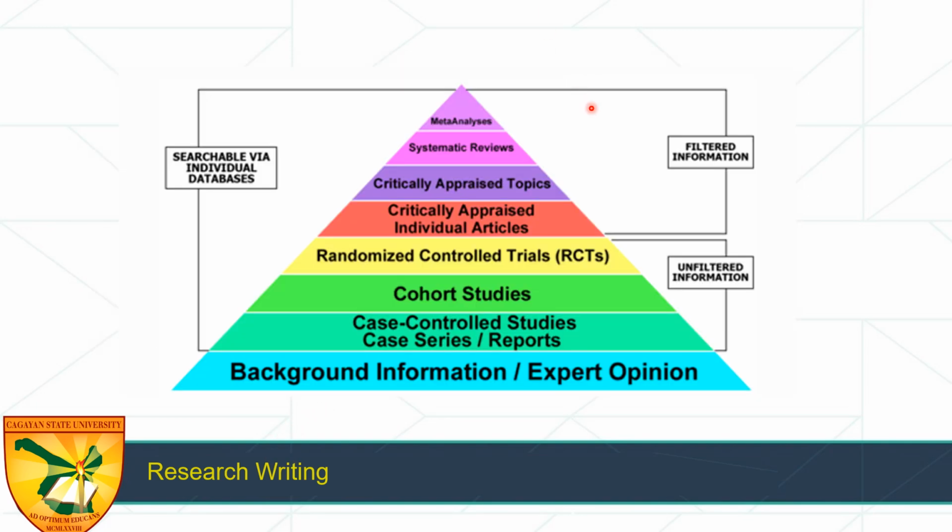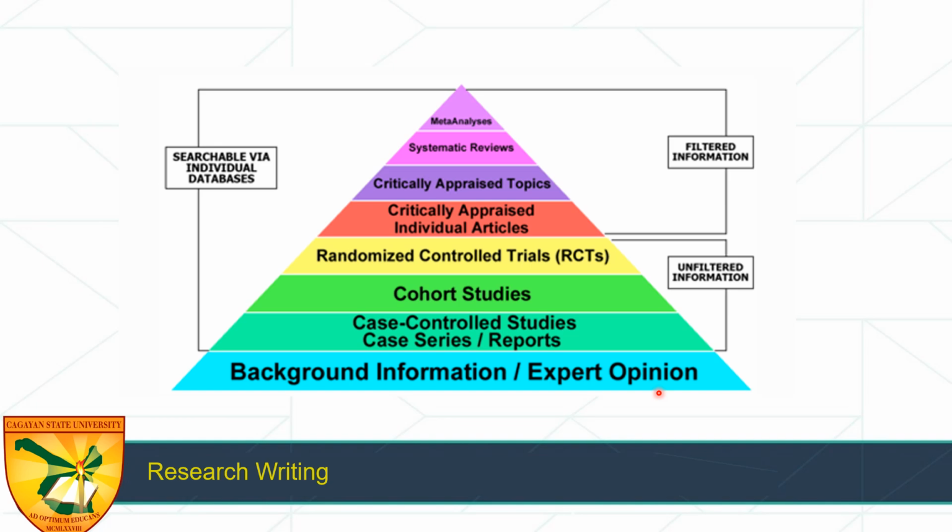This figure here represents the hierarchy of evidence commonly used in evidence-based practice and research. So it categorizes types of evidence based on their strength and reliability in supporting conclusions in healthcare and related disciplines. So you can see here you have the base of the pyramid, background information or expert opinion.